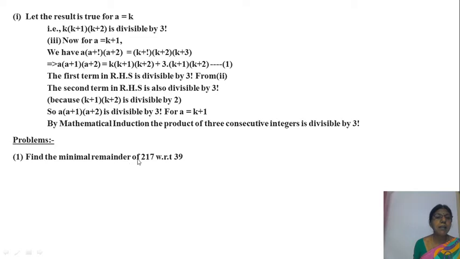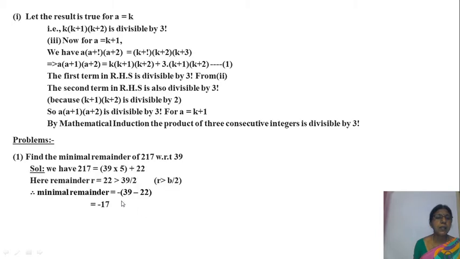Find the minimal remainder of 217 with respect to 39. With respect to 39. Okay, ma? Here we have 217 equal to 39 into 5 plus 22.